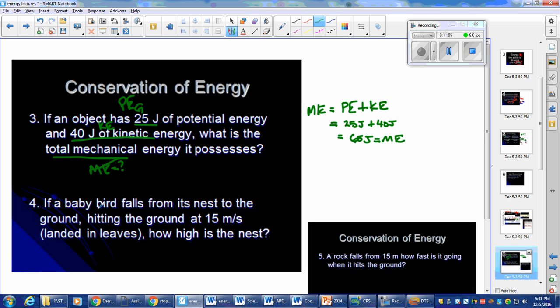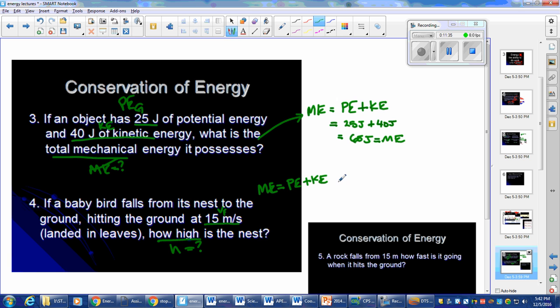A baby bird falls from its nest to the ground, hitting the ground at 15 meters per second. This is our velocity final. The bird did not die. How high, that's height, is the nest? So how can we figure that out? Well, I have to use this concept up here. And I know that my mechanical energy is the sum of potential energy plus kinetic energy. I know that the fastest I'll be going is at the bottom, right? If I drop something, the fastest it's going to be going is right before it hits the ground, right?